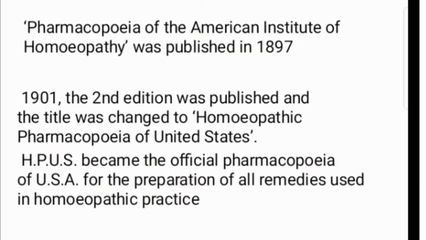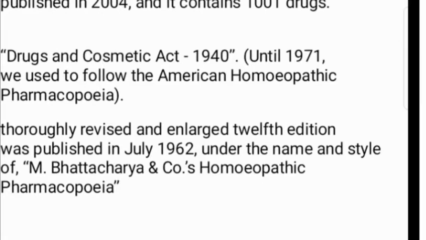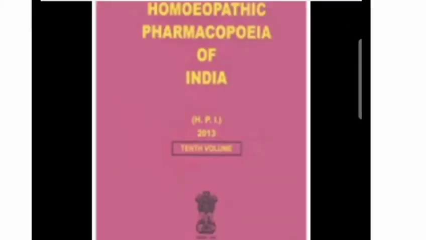Then we discuss our homeopathic pharmacopoeia, that is, the homeopathic pharmacopoeia for India. Then what the drugs or monographs are, that is, the amount of drugs written in which volume of the homeopathic pharmacopoeia, and in which year of publication. Lastly, we discuss all those things with the example given by the homeopathic pharmacopoeia of India. So this book is our homeopathic pharmacopoeia of India, that is HPI, which was published in the 10th volume in 2013. All these books belong to the homeopathic pharmacopoeia of India.